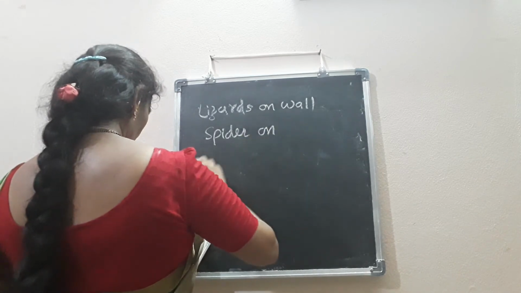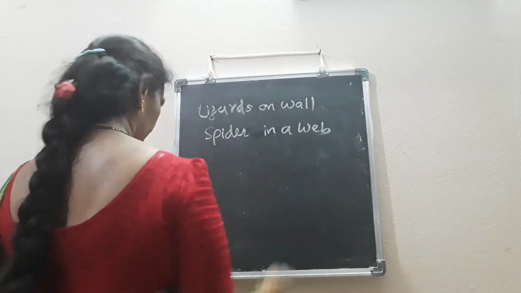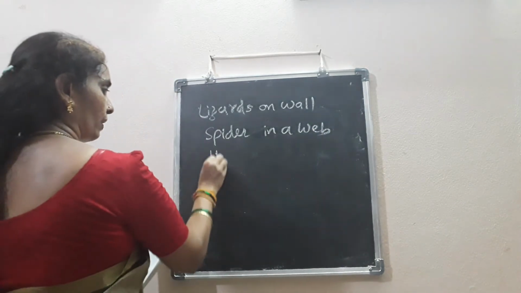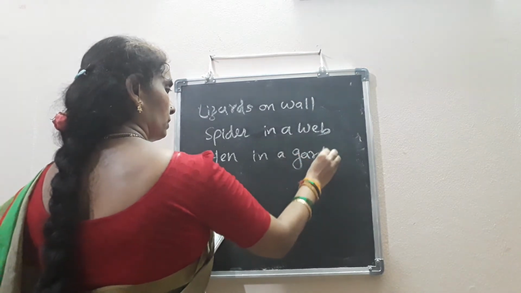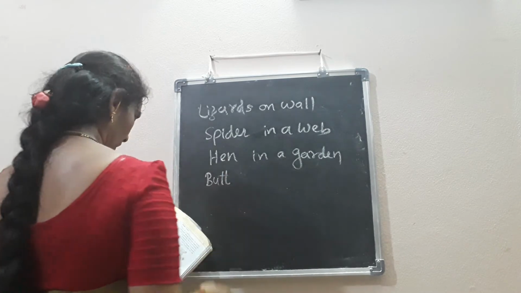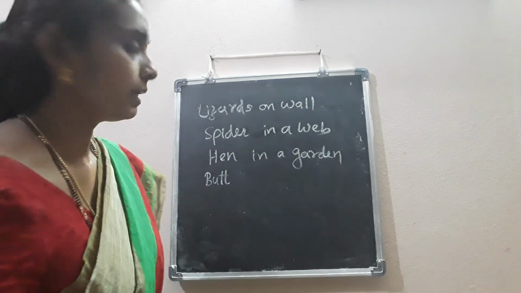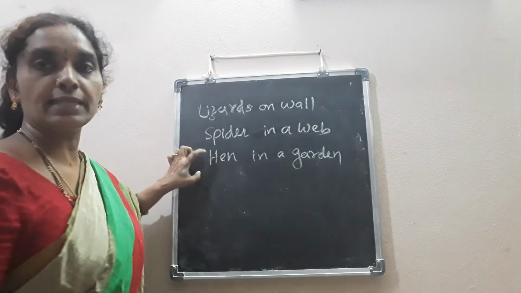Is it clear? Where do you find a spider? In a web. Where do you find a hen? In a garden. See the names I am writing here. They all take insects as their food. Is it clear?